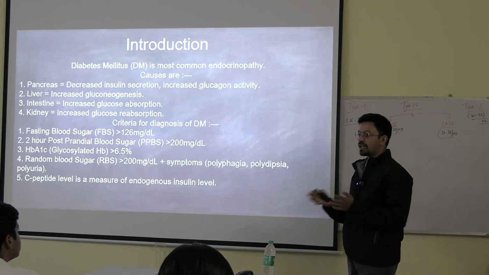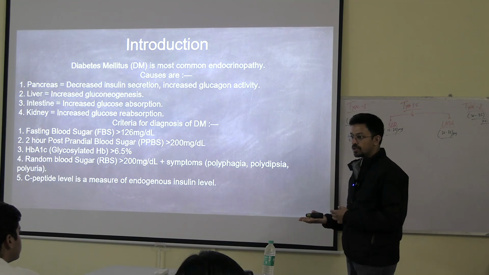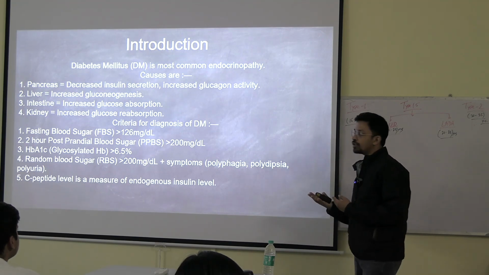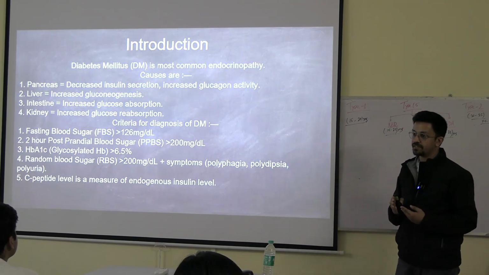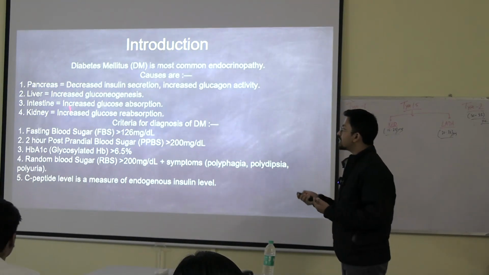So let's say you are not taking carbohydrate, but whatever food you are taking, the liver is converting everything into glucose, into carbohydrate. So more gluconeogenesis can lead to diabetes. These are the precipitating factors. Okay. Now in intestine, what is happening?